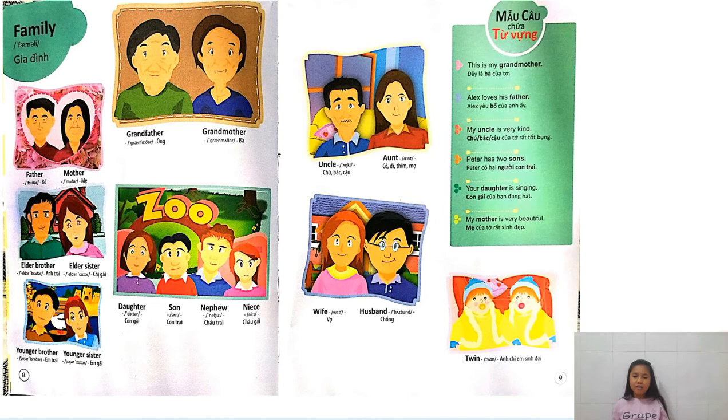Next, your daughter is singing. Daughter here can be changed into any other subject. If I choose my niece, okay? My niece is singing.